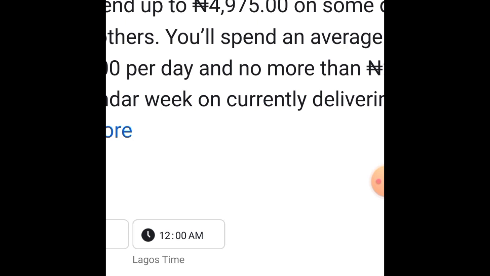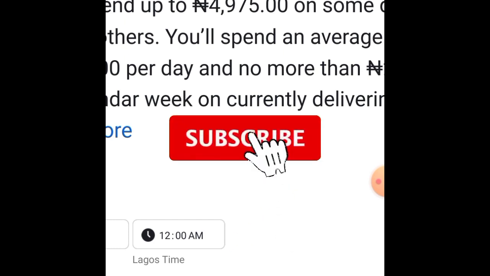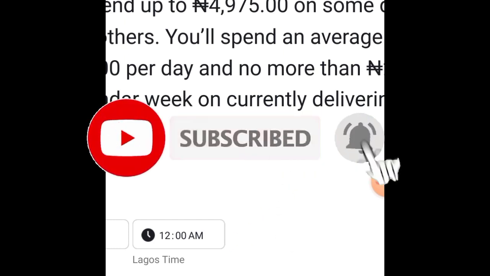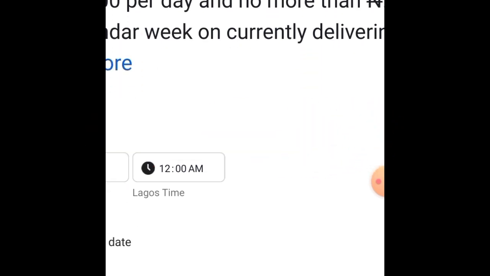Okay, so if you think that by 12 a.m. people are still sleeping and so they may not see your ads, even though we've run ads by 12 a.m., 1 a.m., and then by the morning we got conversions, we saw people actually placing orders. So it depends on whichever route you choose. You could choose to set by 12 a.m., 1 a.m., 3 a.m. or 4 a.m., but anytime that will give your advert enough breathing space so it can run all through the day.